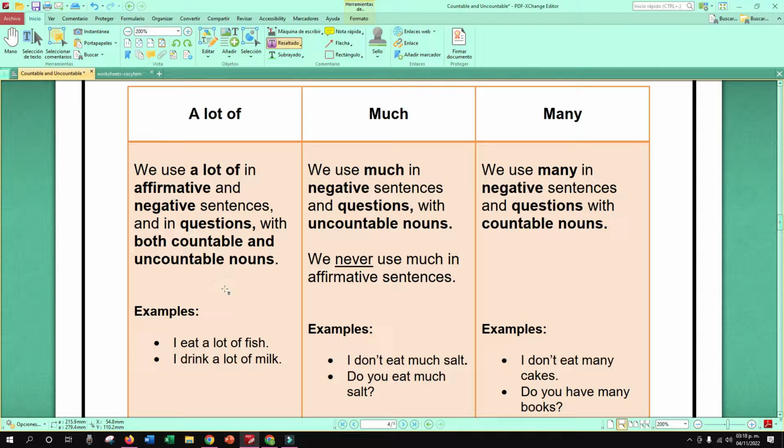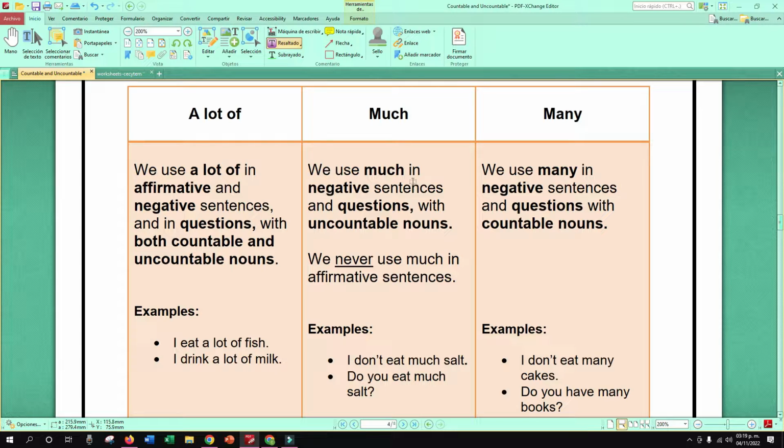Vamos a utilizar a lot of, o sea, muchos, para afirmativas, para negativas, para preguntas, para ambos. Nombres contables y nombres incontables. For example, I eat a lot of fish. Or I drink a lot of milk, right? So, we can use a lot of.